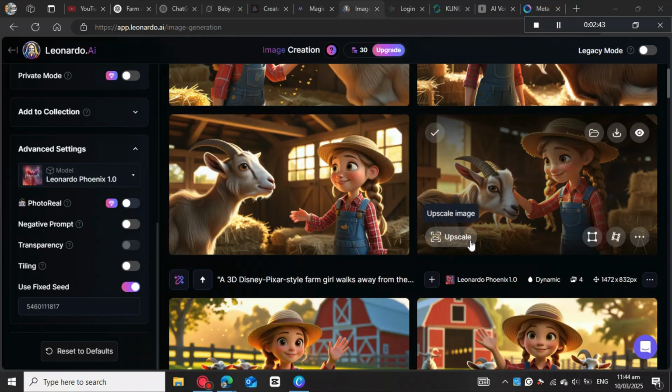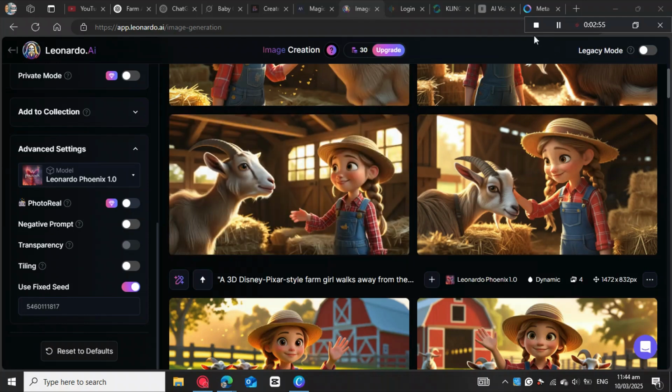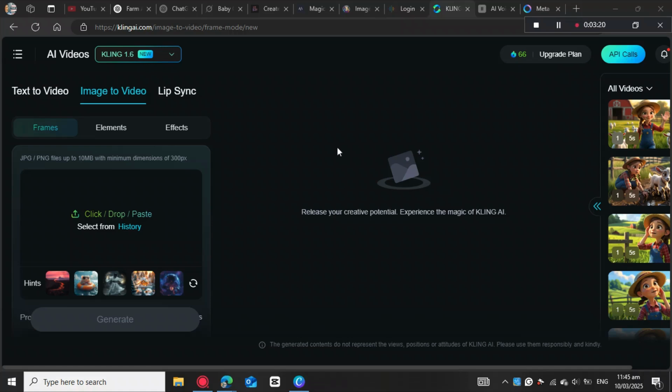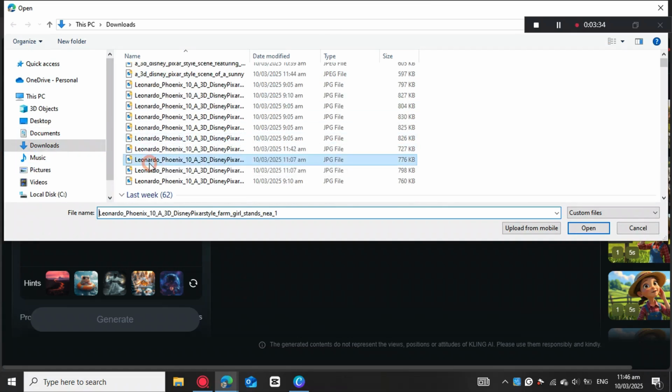So with the images that you got from Leonardo, you need to use another website or another AI in order for you to generate the motion on your images. So I'm going to show you where to actually create this kind of video. We're going to turn our images into video using Kling 1.6. So what we're going to do now is to come here to image to video, and then you click on this arrow so that we can just bring the image into this platform.